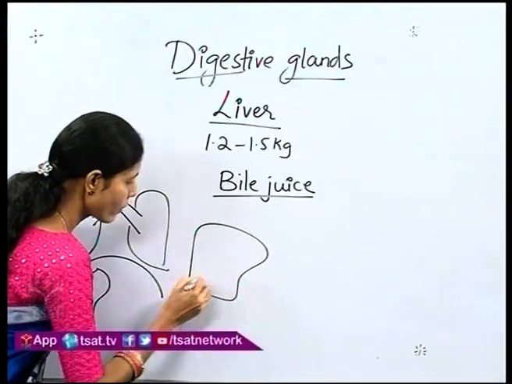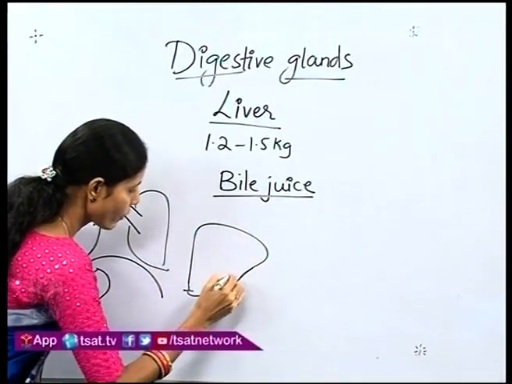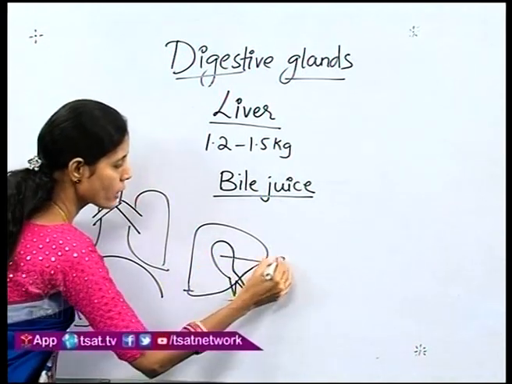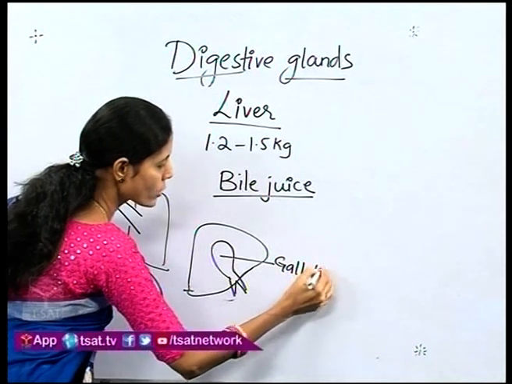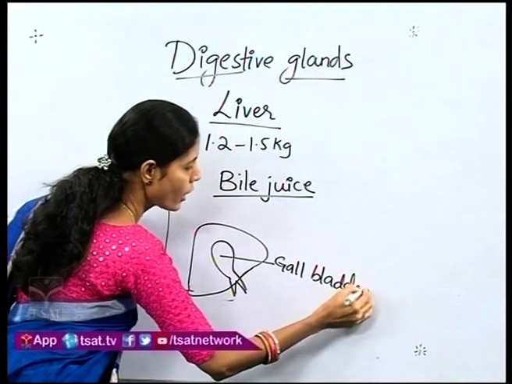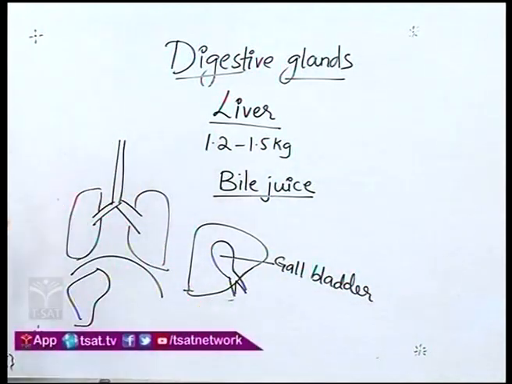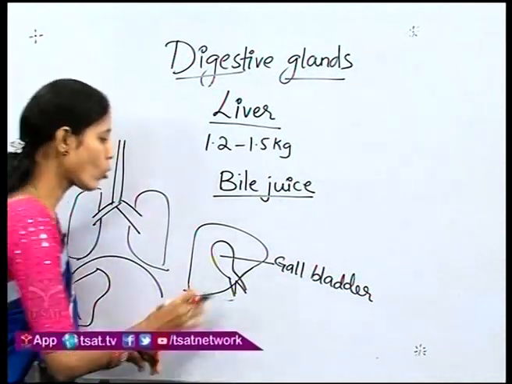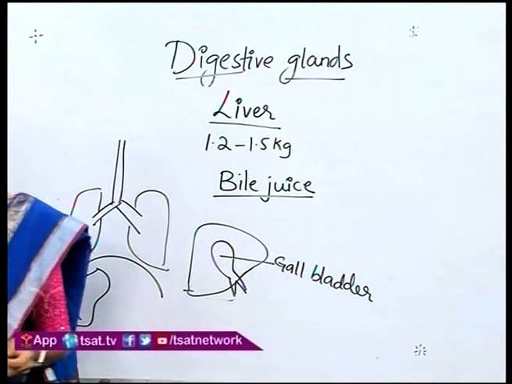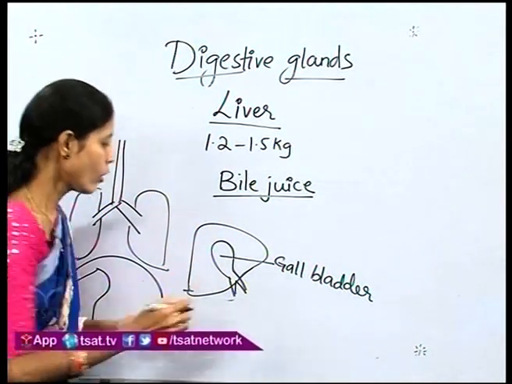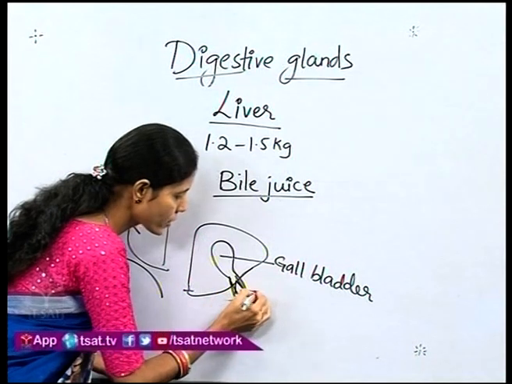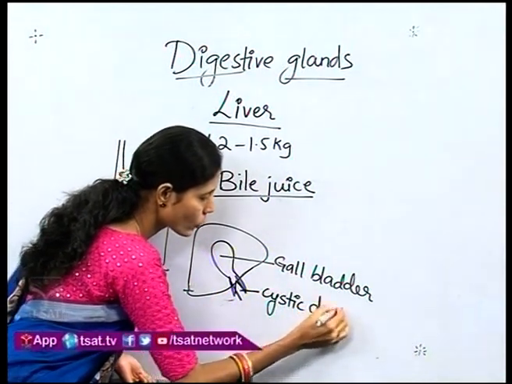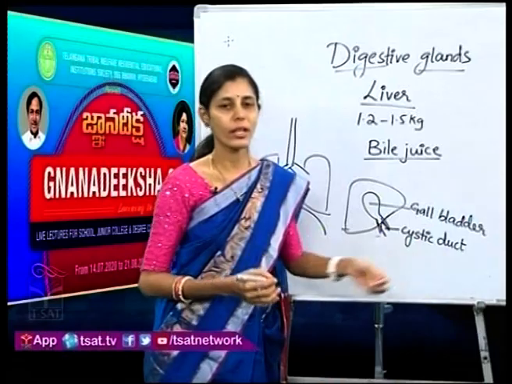If this is the liver, you have a small organ that you draw like this on the liver. What is this? This is a small muscular structure called the gallbladder. Whatever bile juice is produced by the hepatic cells is stored temporarily in the gallbladder. The duct of the gallbladder is called the cystic duct. Now, why does it require a duct?